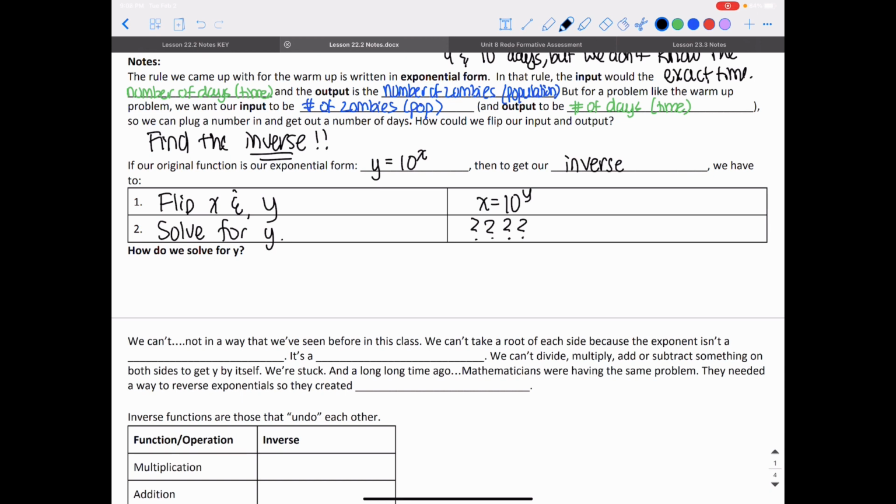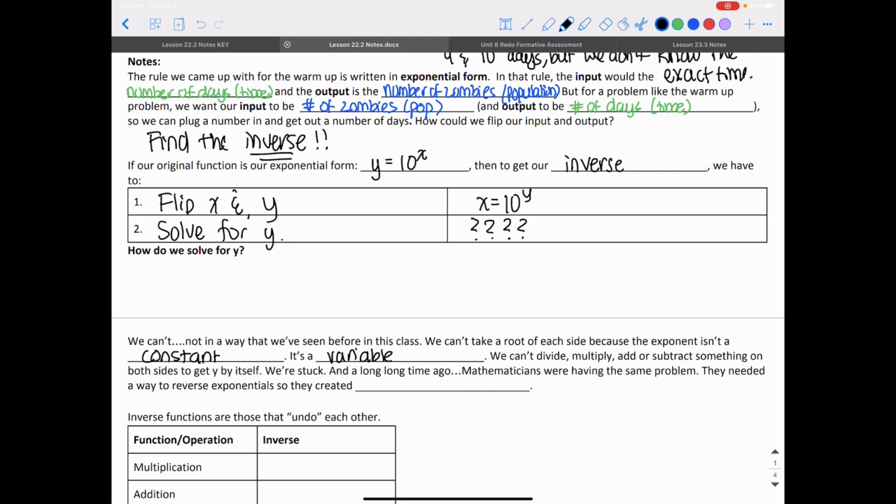We can't take a root of each side because the exponent isn't a constant. It's not 10 to the second power or 10 to the third power. We can't take a specific root if we don't know what power we were raising the initial function to. It's an unknown exponent, so we can't take the root of an unknown. We don't know what root we would be taking. That exponent is a variable, so it causes a problem. We can't divide, multiply, add, or subtract something on both sides to get that y by itself.